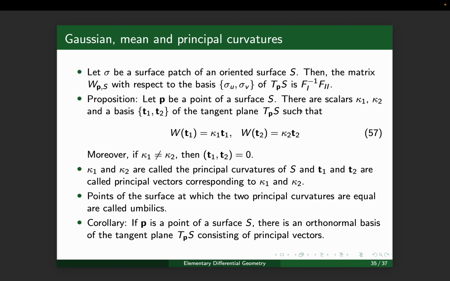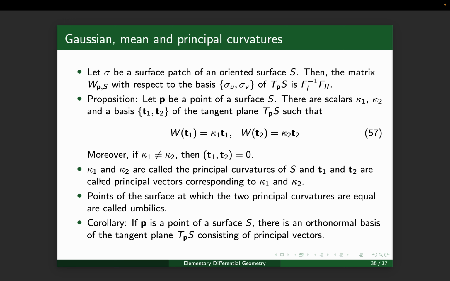The Weingarten map has eigenvalues and eigenvectors. The eigenvectors form a basis of the tangent plane, and the scalars kappa 1 and kappa 2 are the eigenvalues of the Weingarten map. The eigenvalues of the Weingarten map are called the principal curvatures of the surface S. The eigenvectors of the Weingarten map are called the principal vectors of the surface.